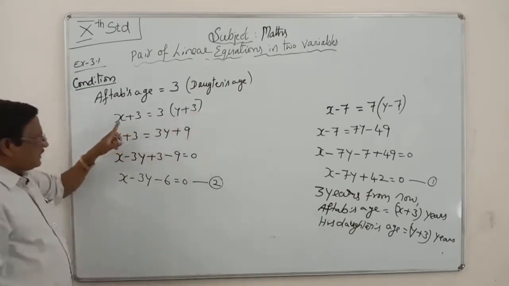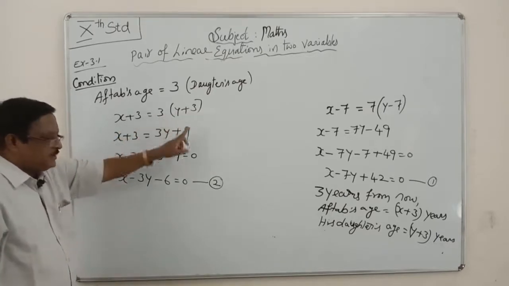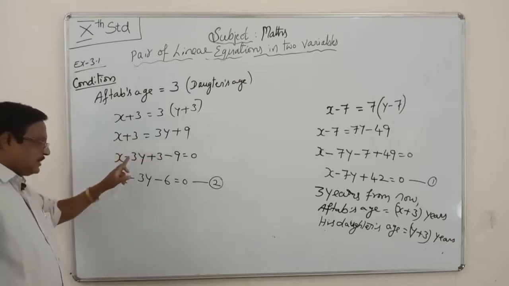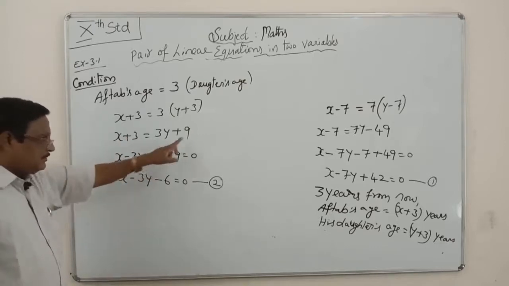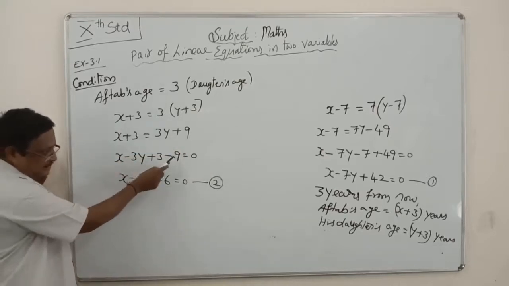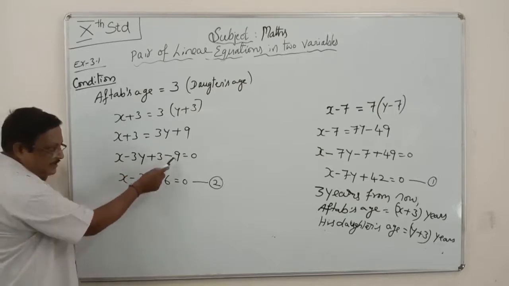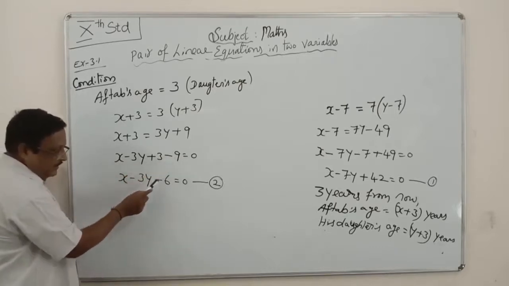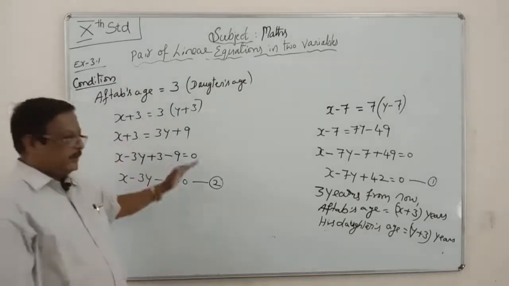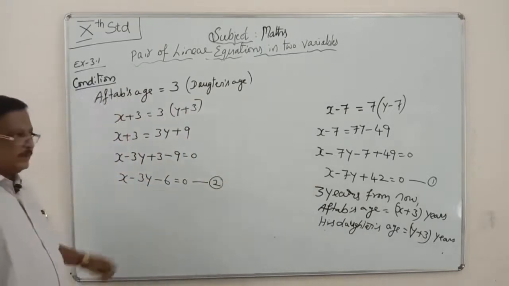Simplify this one. x plus 3 as it is. 3 into y is 3y, and plus 3 into 3 is 9. The 3y comes to this side as minus 3y, plus 3 as it is, and plus 9 comes to this side as minus 9. Next, x minus 3y, and simplifying the numbers, the minus number is greater, so minus 6. This is equation number 2. Algebraically, equation number 1 and equation number 2 are completed.